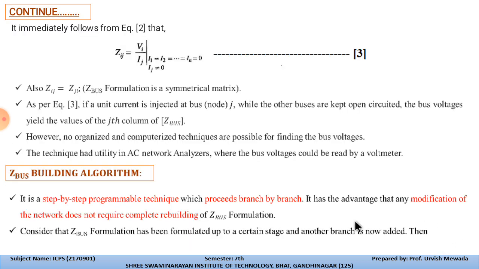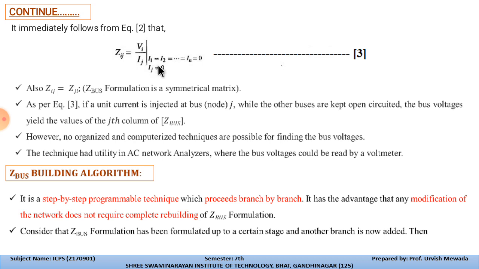Now from equation number 2, we can write that Z is equal to V upon I. So Zij is equal to Vi by Ij. Here i refers to the voltages of the respective buses. If we place I1, I2, I3, then this becomes the voltage of bus number 1, 2, 3, and j is the receiving end, the jth bus.